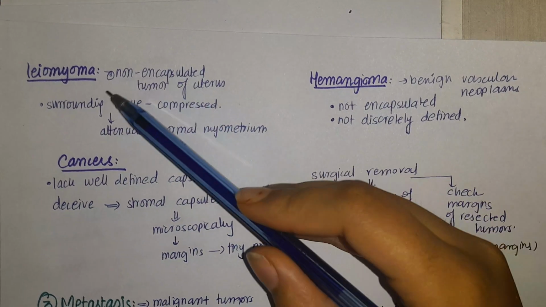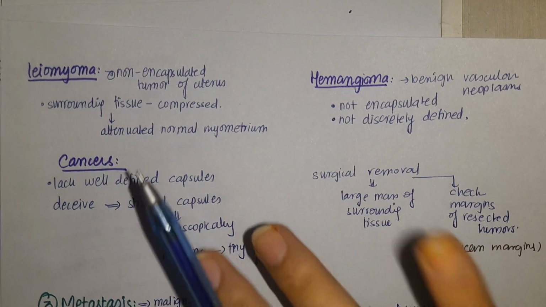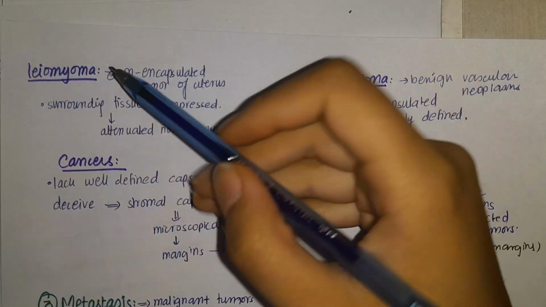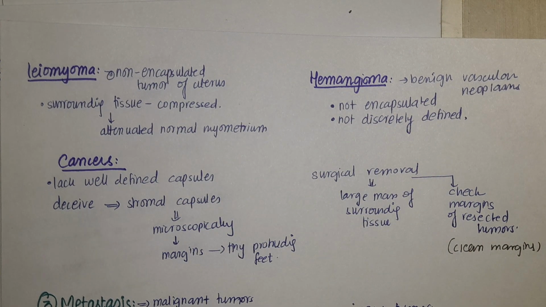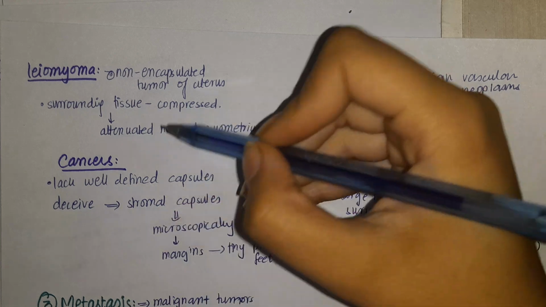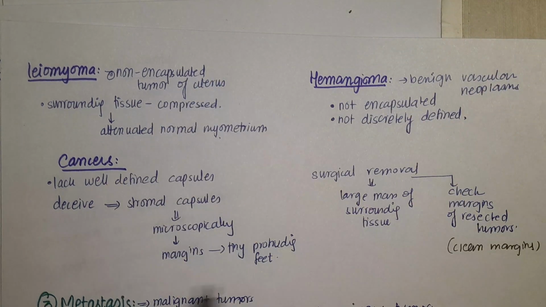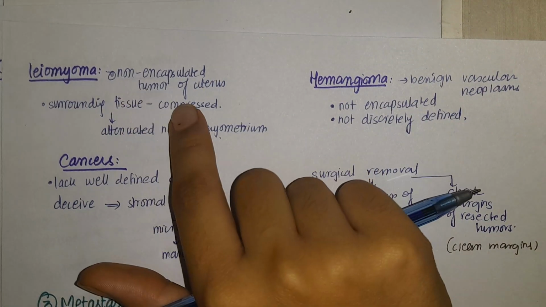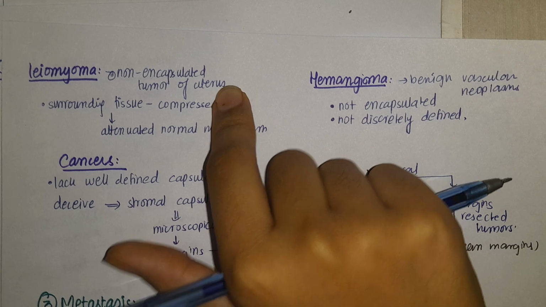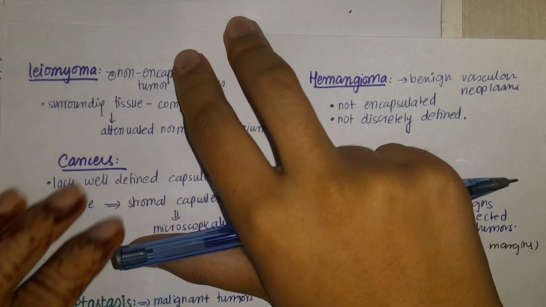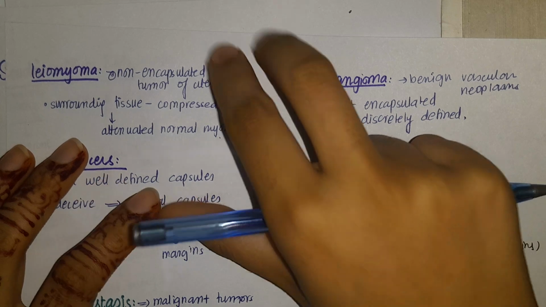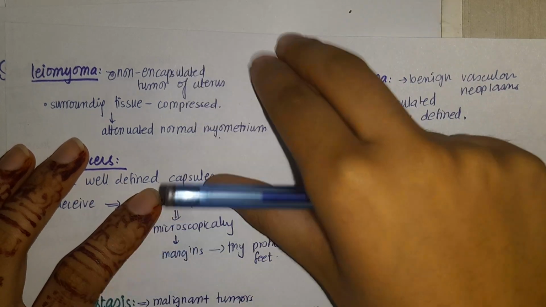Now we'll talk about two other types of benign tumors. One is leiomyoma. What is a leiomyoma? Leiomyoma is a tumor of the myometrium. It is a non-encapsulated tumor of the uterus. It compresses the surrounding tissues. So this leiomyoma is a type of tumor which is non-encapsulated, but it is benign in nature.